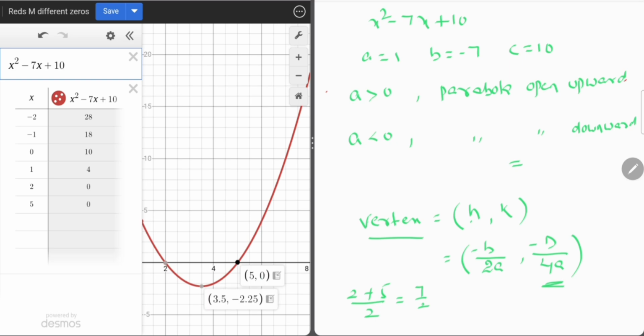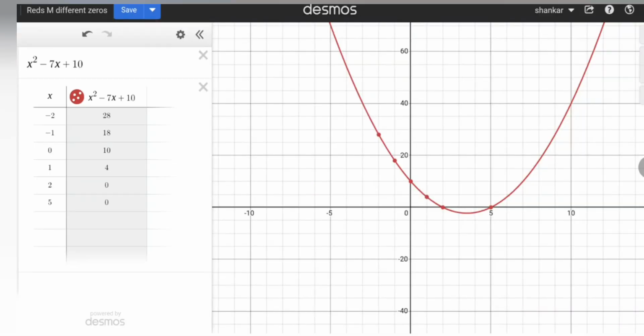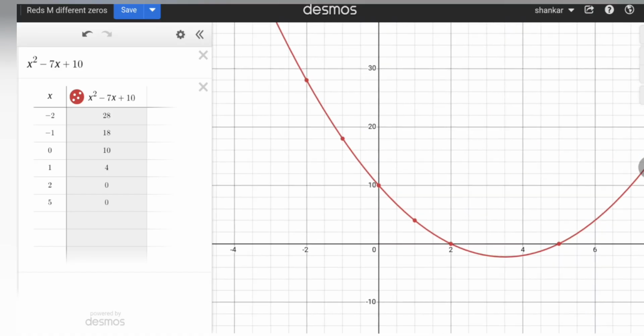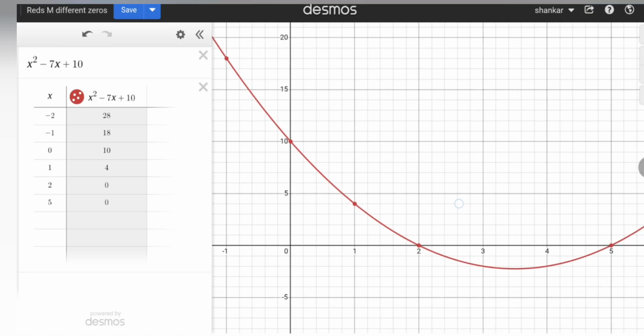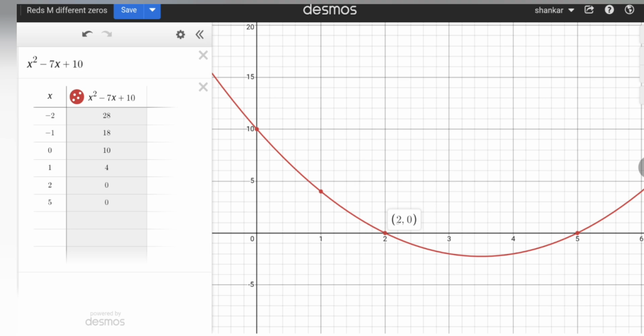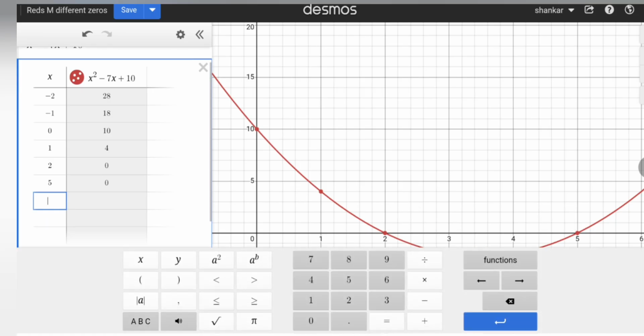Now one more point we can conclude here. In the given polynomial, 2 is one zero, say alpha, and 5 is one more zero. Whatever x value you take between 2 and 5, if you take x value 3, we get negative.